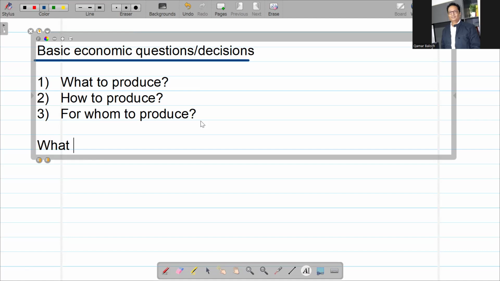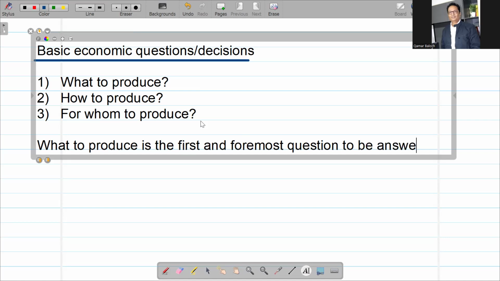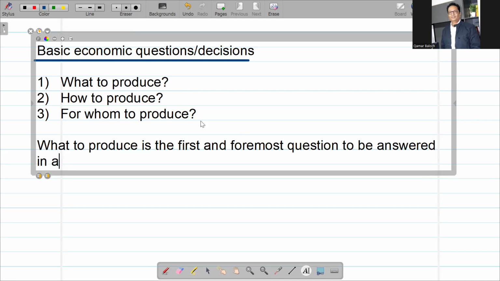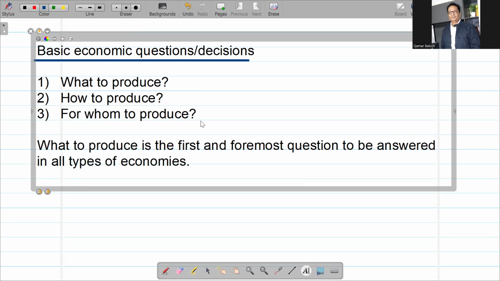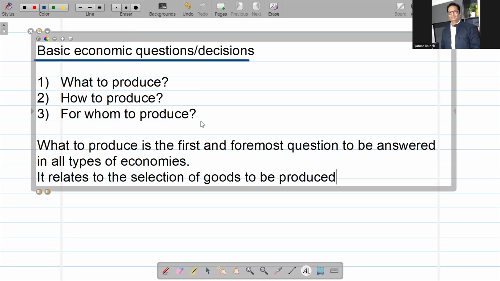What to produce? What to produce is the first and foremost question to be answered in all types of economies, right? It relates to the selection of goods to be produced.